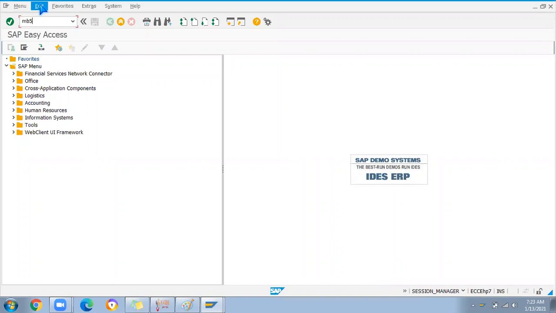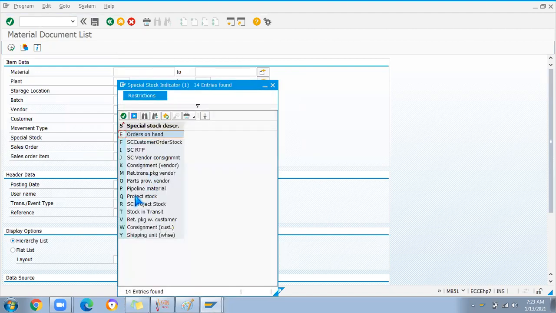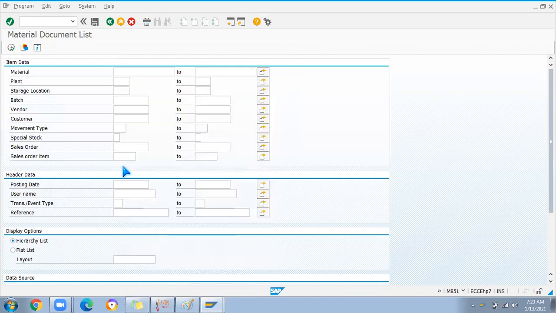Okay, first I'll check whether any consignment PO is available in our system, which is already done. For a consignment PO, we'll have a special stock K, the consignment vendor stock. The stock movement from our own stock to consignment stock and back to own stock is 411K. That is the movement type you use for removing the stock. 101K will be the movement when we receive the goods from the consignment stock.